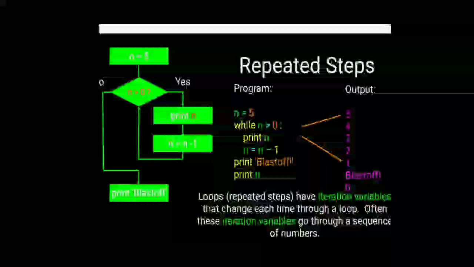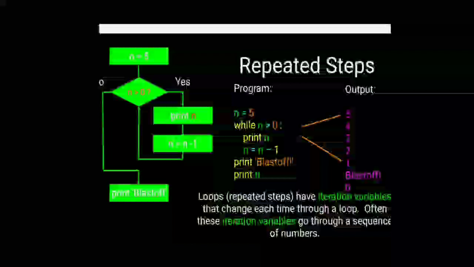So when you want to see the output, you can see: while n is greater than 0, print n, and n is equal to n minus 1. So these three statements come in a loop, and there it will print 5 4 3 2 1 blast off, and after blast off it will display n, meaning 0, because now n becomes 0.